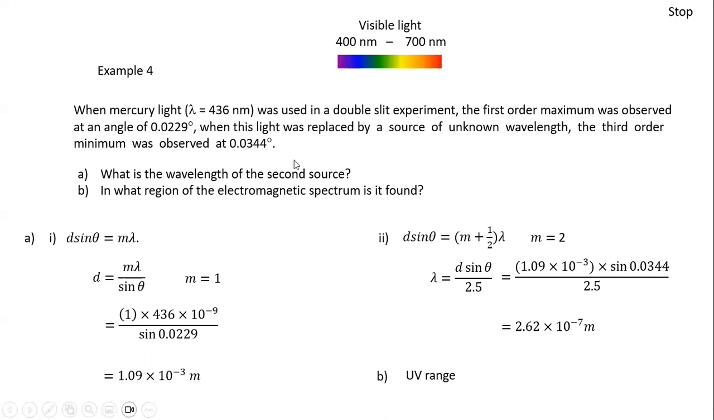So that in the case when they ask you in which part of the electromagnetic spectrum this light is found. Since this is equivalent to 262 nanometer, where nanometer is × 10^-9, it's smaller than 400 nanometer. So it lies in the region of ultraviolet radiation. So light is always represented in terms of nanometer.